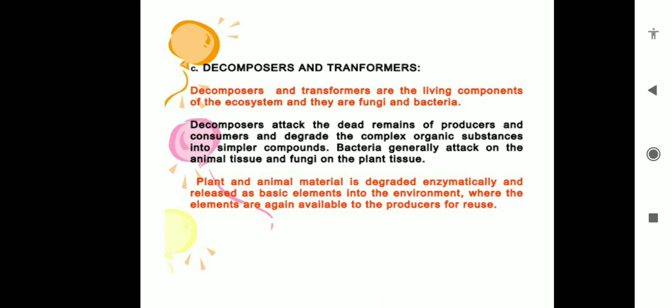So this was all about the ecosystem. Again I am repeating, revising what we have learned. The ecosystem is one structural and functional unit of the biosphere. It consists of biotic and abiotic components. We have two types of ecosystem. One, the natural ecosystem.